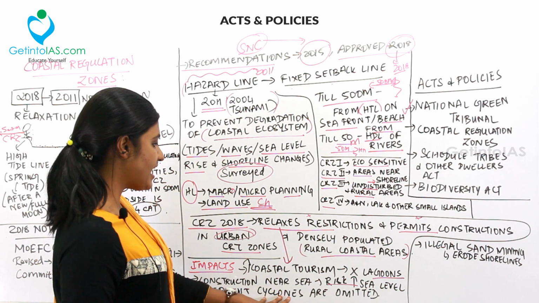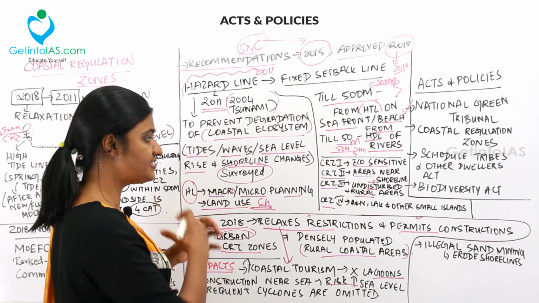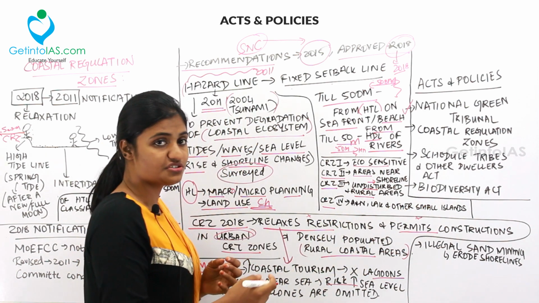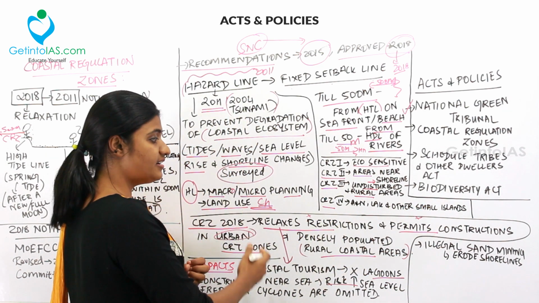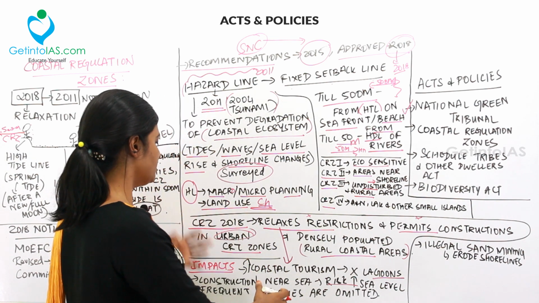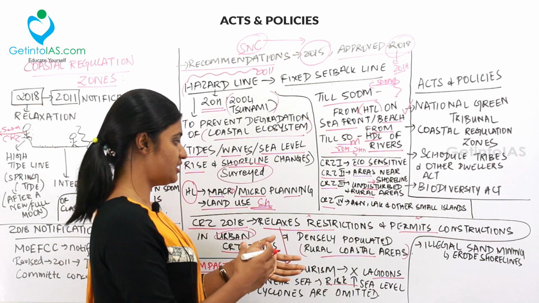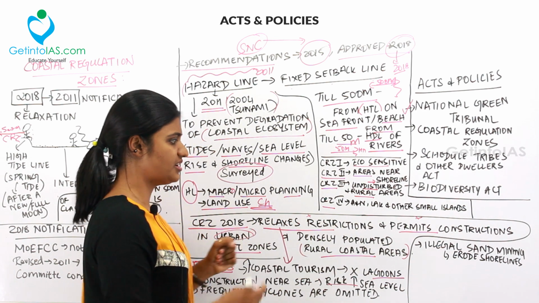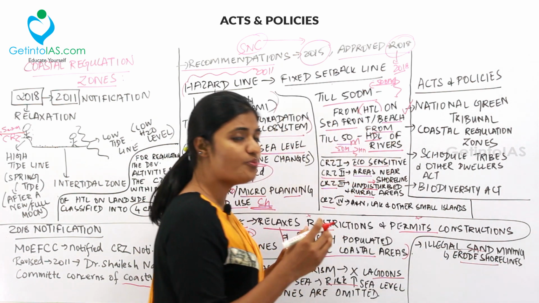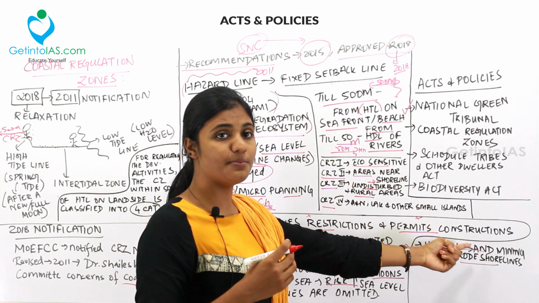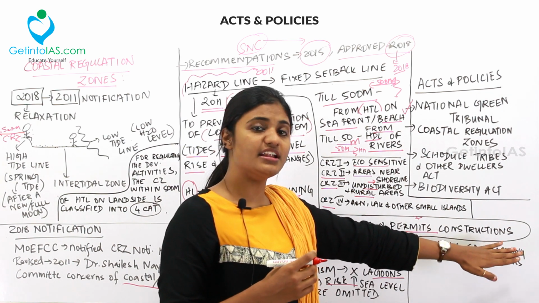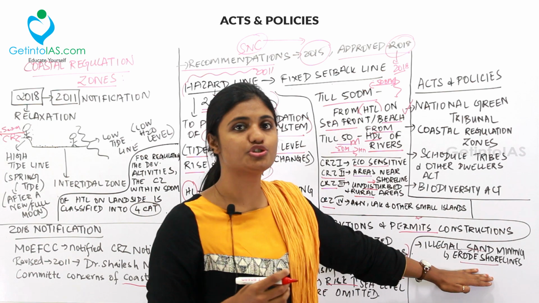And then frequent cyclones are omitted. So in this revised notification, it relaxed restrictions and permitted constructions, right? So when there is a cyclone, they really didn't take into account the impacts of the cyclones. All these are the impacts due to the Coastal Regulation Zone 2018 relaxation. And lastly, illegal sand mining erodes the shoreline. Because of the construction activities permitted near the Coastal Regulation Zone, illegal sand mining will happen to a large extent and that will erode the shorelines.